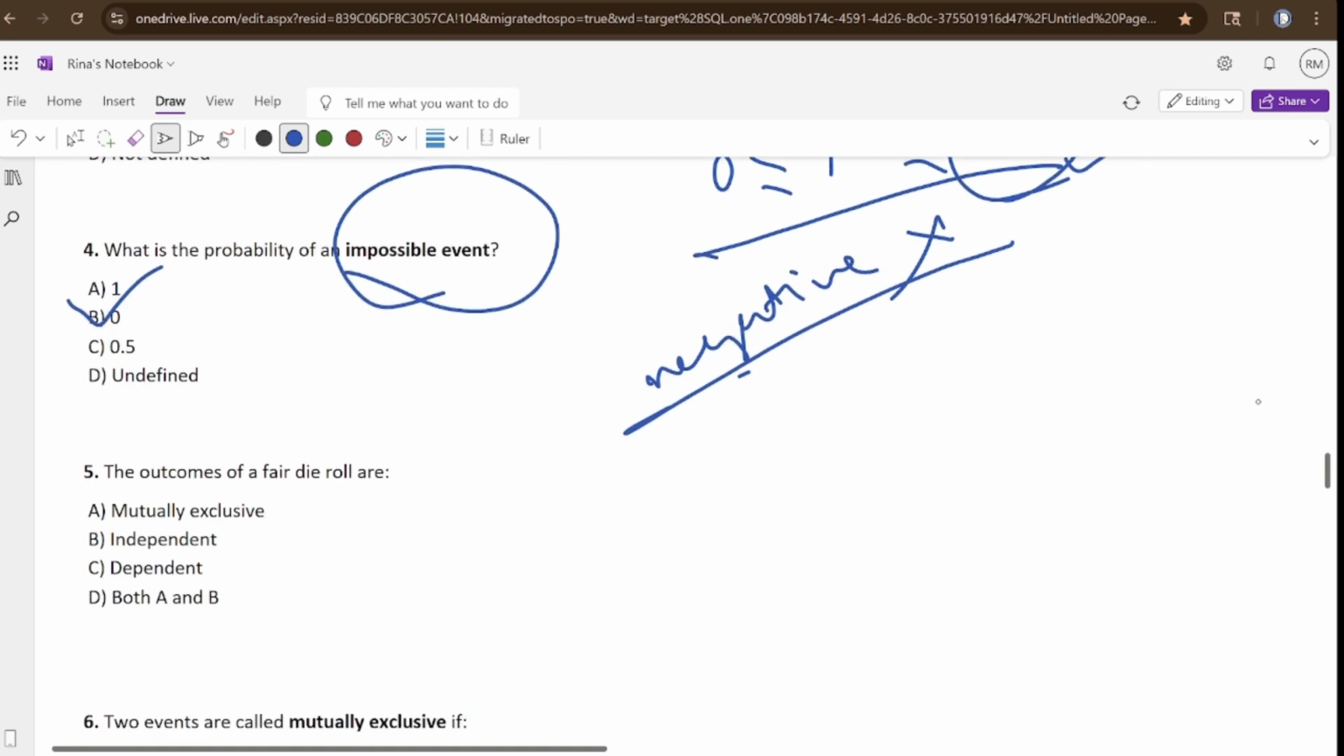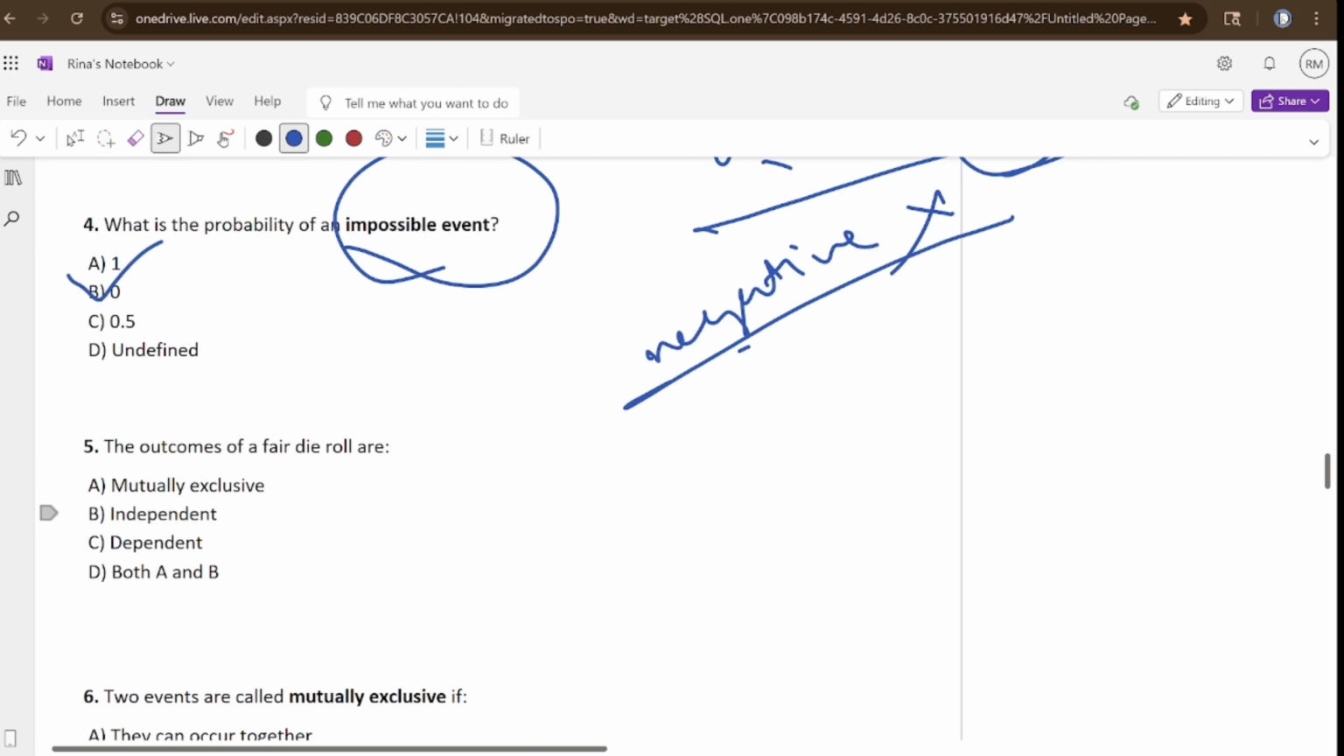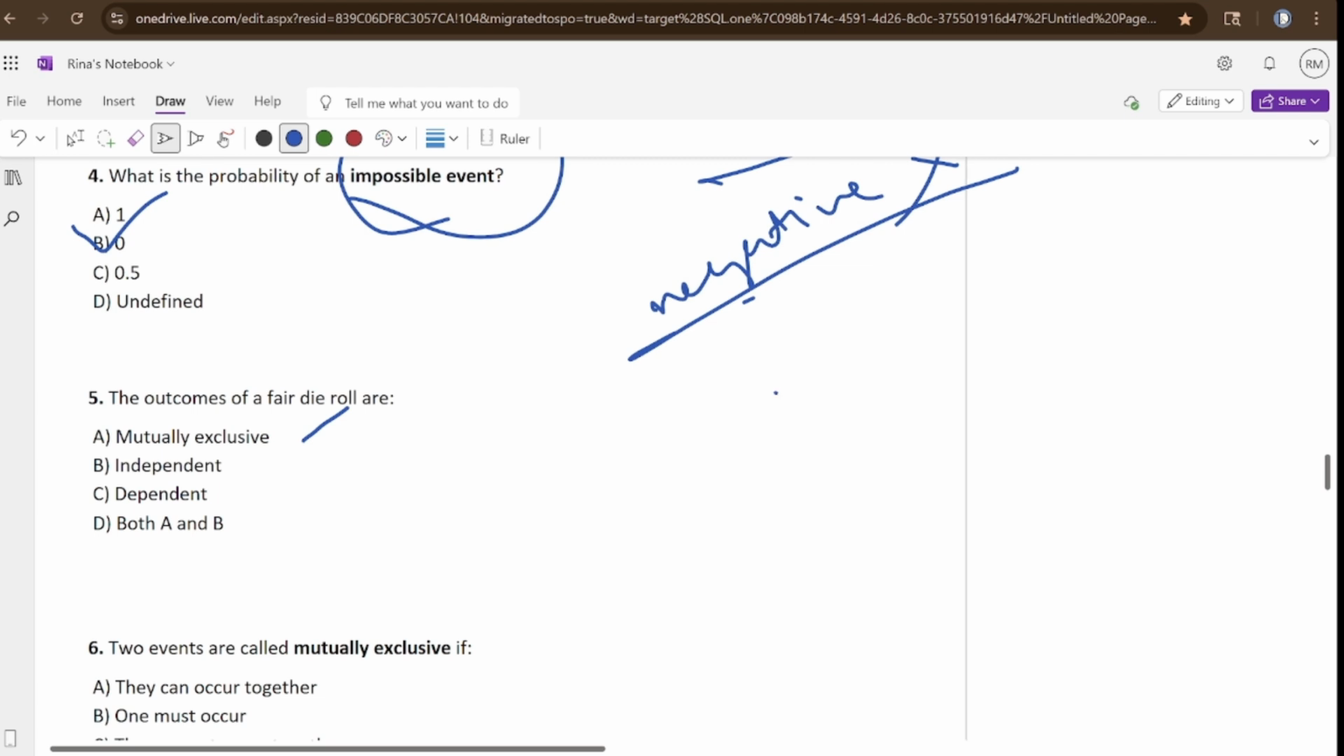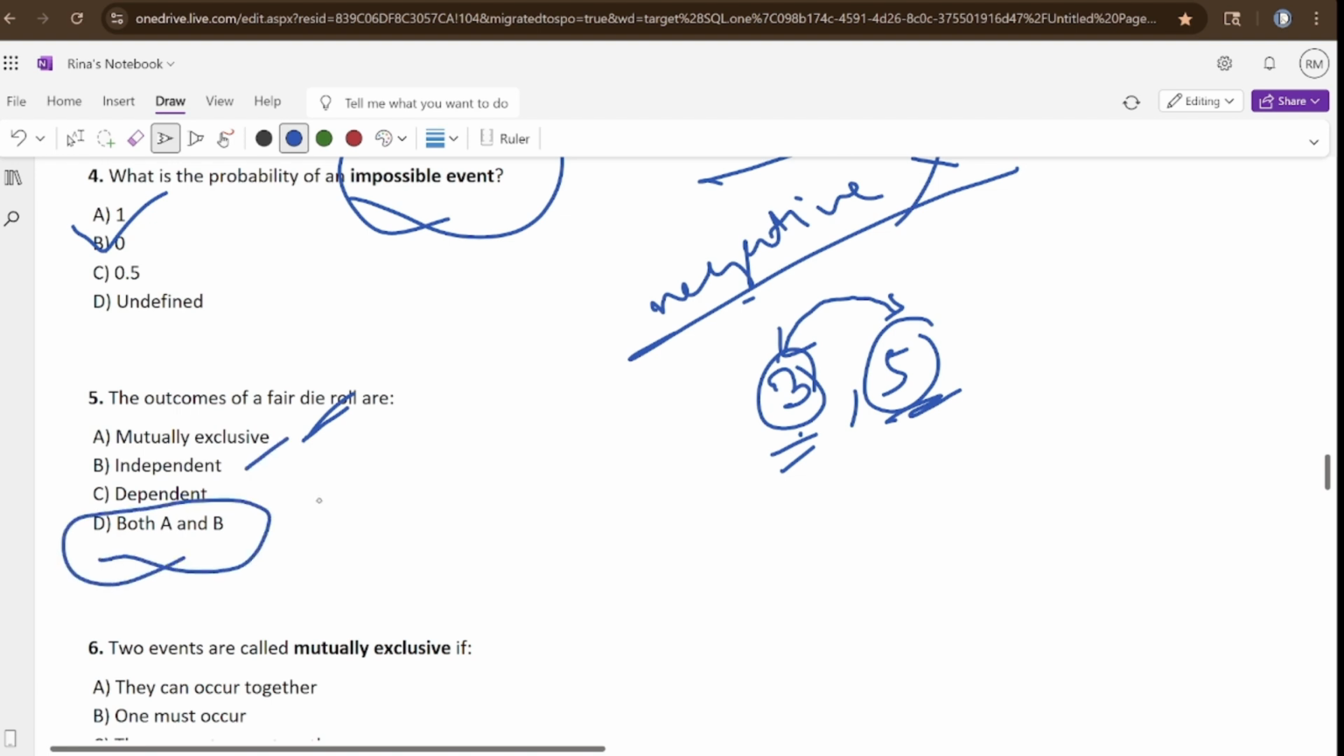Fine. Now the outcomes of a fair die roll. What is the outcome of a fair die roll? Is it mutually exclusive? Yes, if you roll a die, let's say the outcome may be 3. Next time the outcome may be 5. Is any event dependent on another event? No, not at all. So it is mutually exclusive. Independent? Yes. It is not dependent on this one. So this is independent also. So the answer will be both A and B.